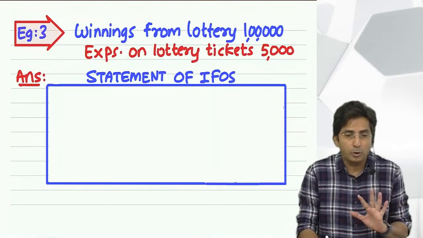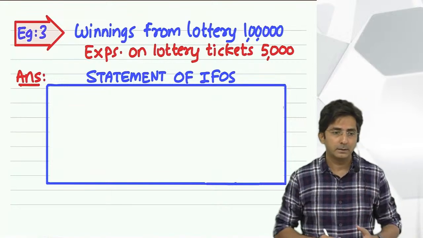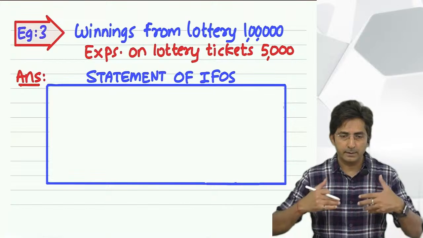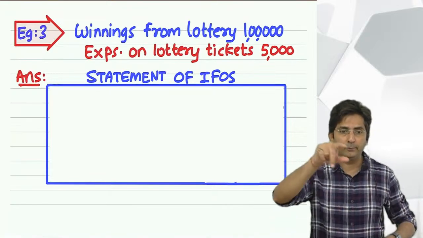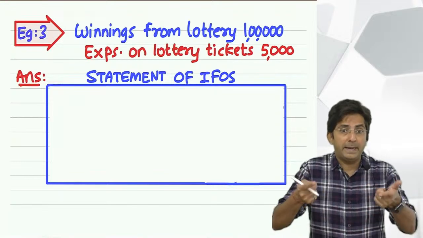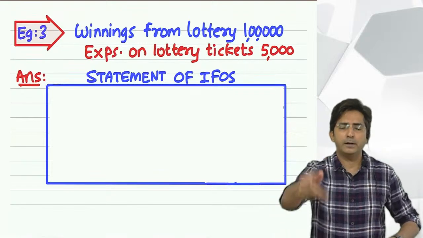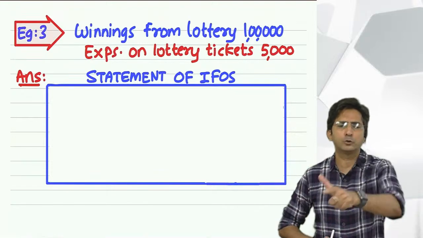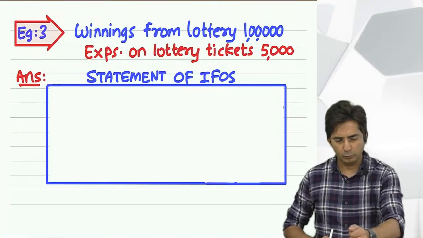See, it is not just about lottery. There are so many winnings. Like you win in a horse race. You know, in a horse race, what happens? There are various horses running in the race, and you have to bet. Horse number 3 will win. Horse number 7 will win. And while you place a bet, you have to incur some expenditure. That I place a bet of 100 rupees, I place a bet of 1000 rupees on horse number 5. So when you place a bet, you have to spend.